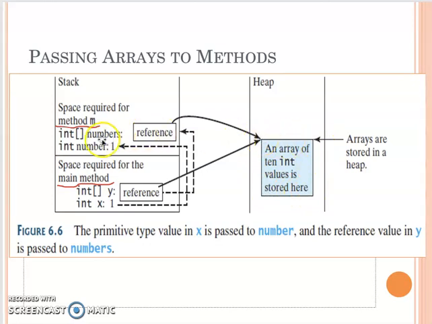So on the other hand, these numbers variable will refer to the same object. So that's why here, if in the AND method, I try using numbers square bracket 0 to update the data, this data actually will be changed even after you try to access it through the main method. So that's what we call passing by reference. So this one we can see from the example, the next one.